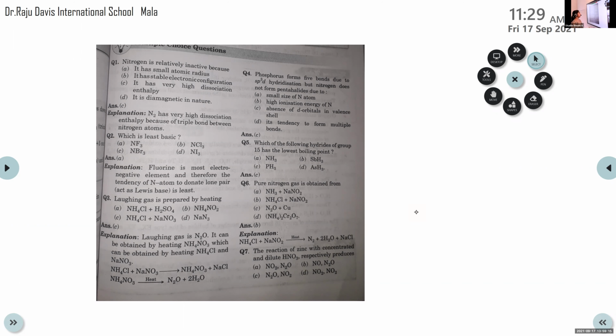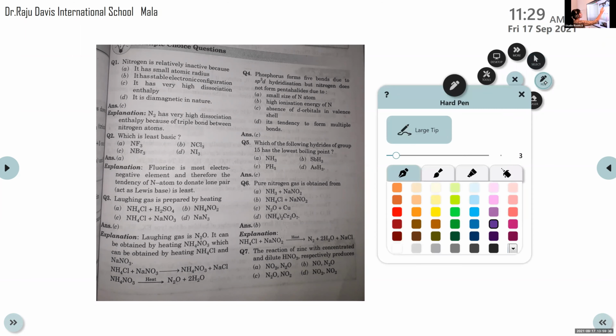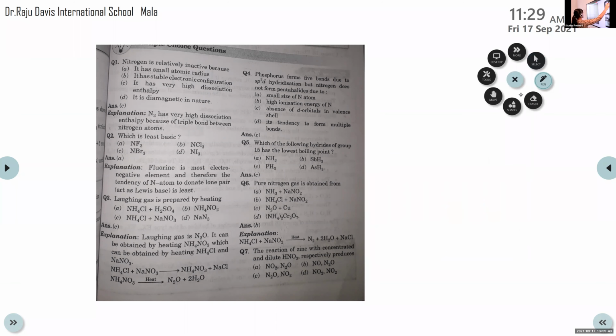Nitrogen is relatively inactive or inert because it has very high dissociation enthalpy. Dissociation enthalpy means bond enthalpy itself. So high amount of energy is required to break the bond between two nitrogen atoms. So option C is the correct answer. It is also known as bond enthalpy.